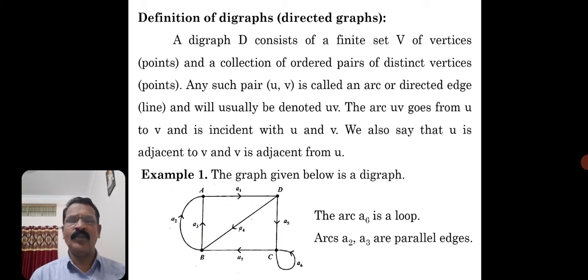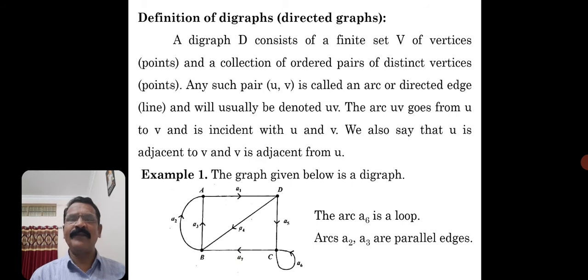It will usually be denoted uv. Like that, e equal to uv is an edge; here also you can use e equal to uv. The arc uv goes from u to v. This is very important. If I specify an arc uv, it implies the arc goes from u to v.